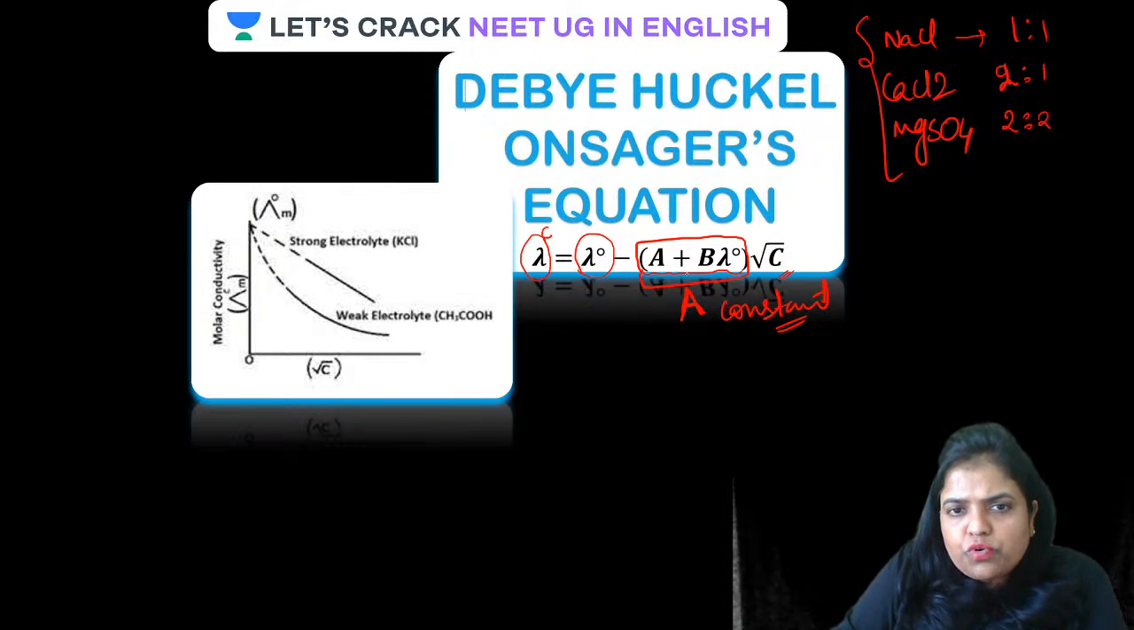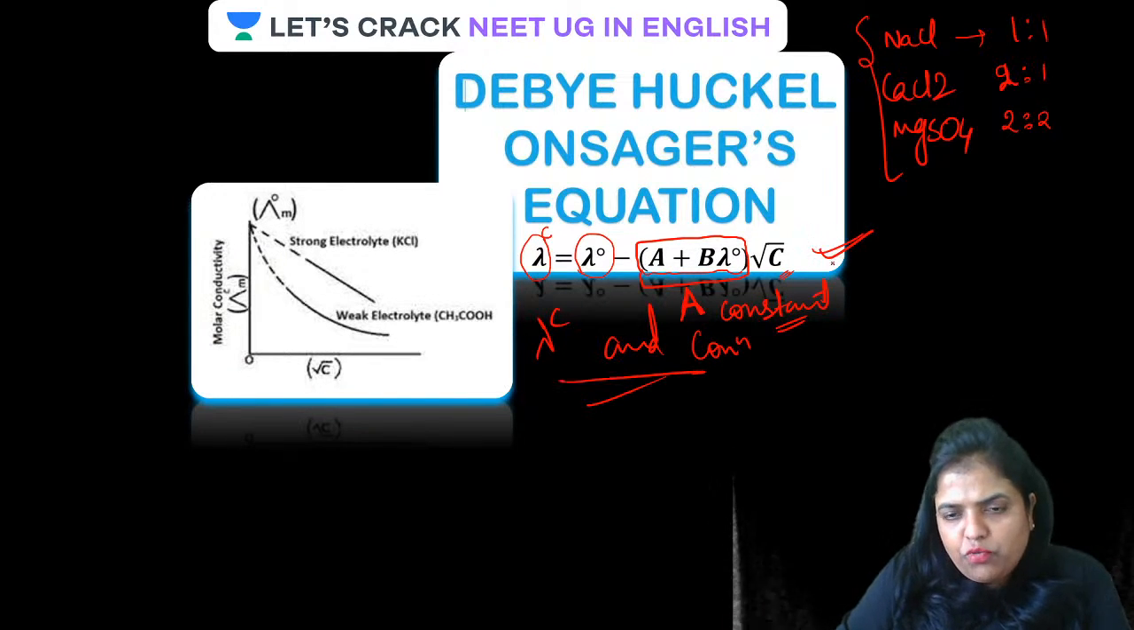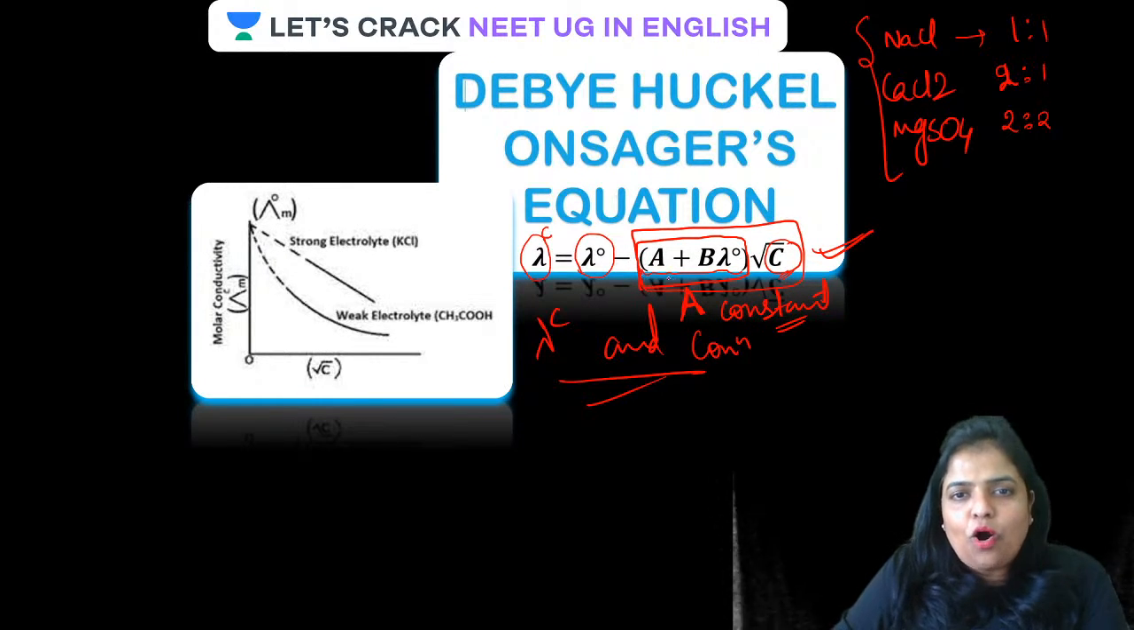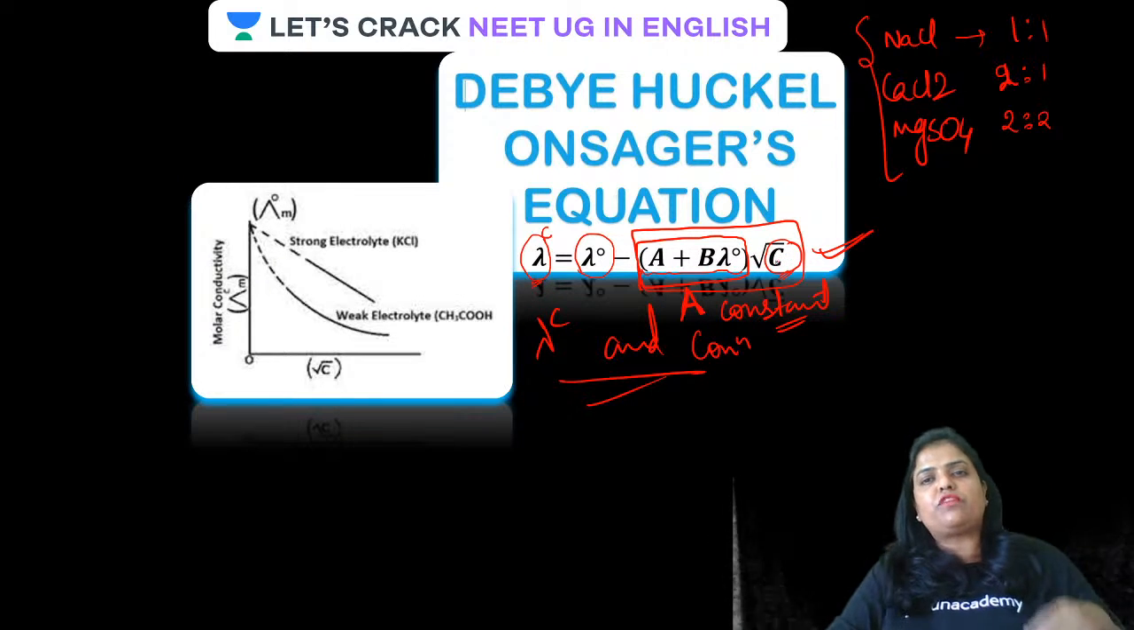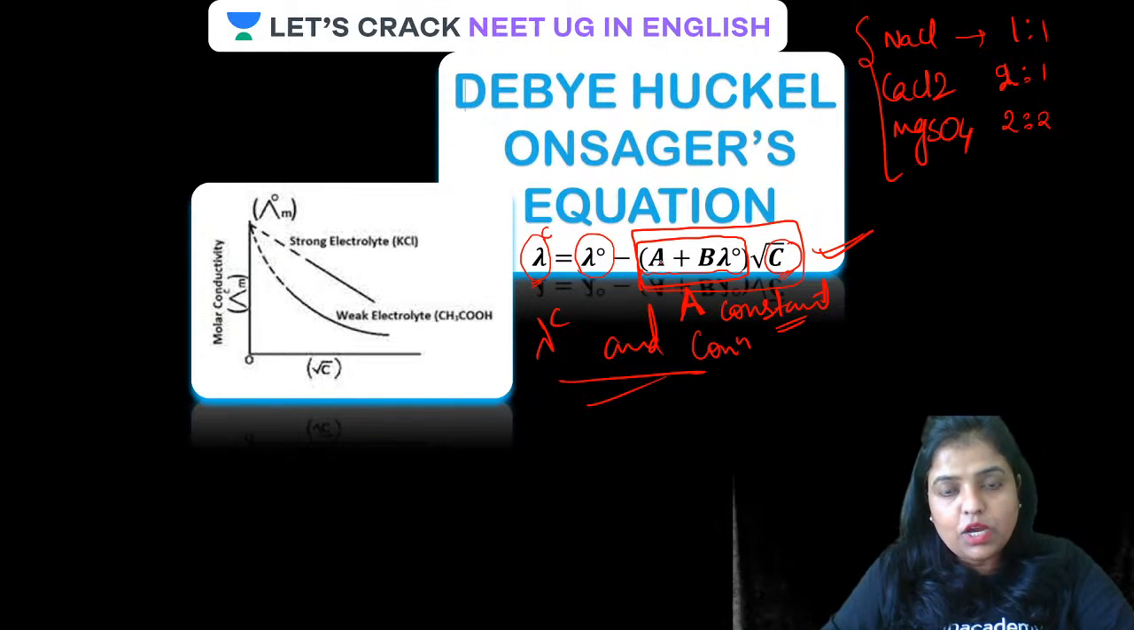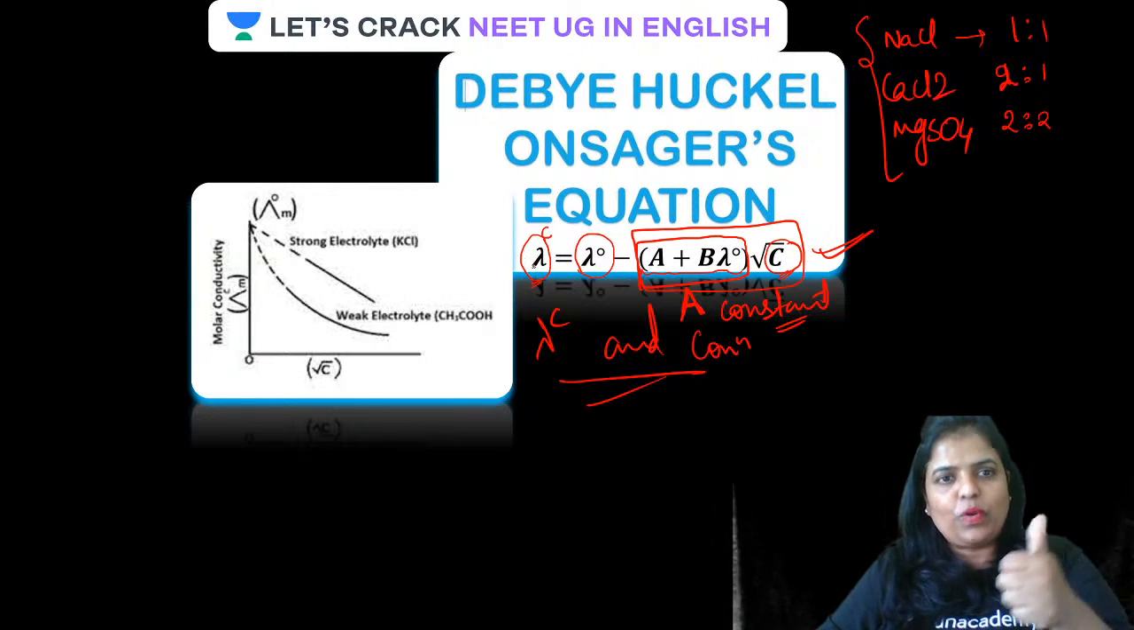What is going to happen to the relationship between lambda c and concentration with this equation? Can you tell me, guys? The more the concentration, the more the root c value, and the more this total value will be. Yes. So more concentration means lambda c has to be lesser, and less concentration means the product as a whole will be less, so higher will be the lambda c, or higher will be the molar conductivity. Is that clear? Well done, guys.